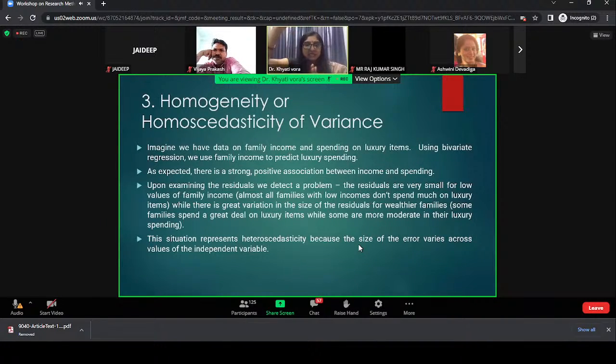With family income increasing, definitely with a higher income you spend, with a lower income you spend less. But at higher income, possibly there is a mindset or an attitude of the people: we don't spend on luxury items, we save, we do further investment. But the person who does not have any income will not have a luxury item. If he steals it, or takes a loan, that is a different matter, but then an economically rational human being will not buy the car.